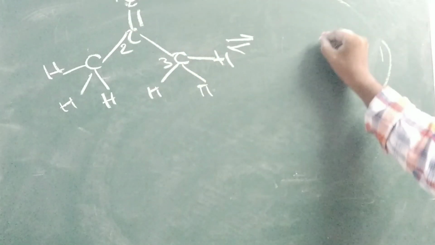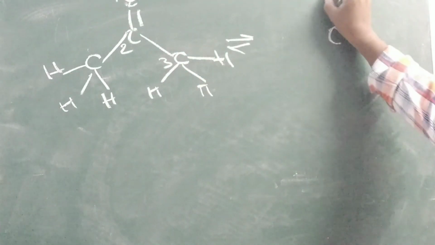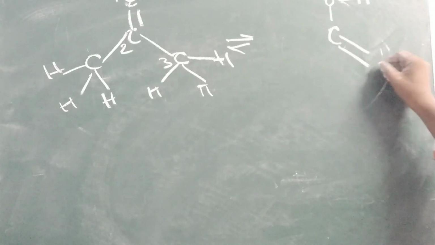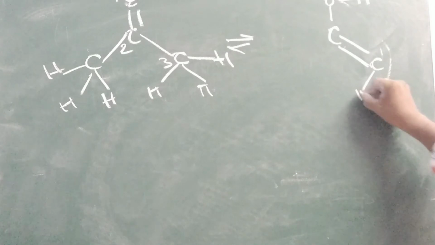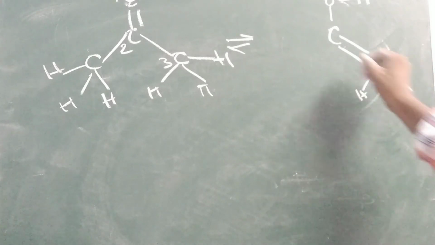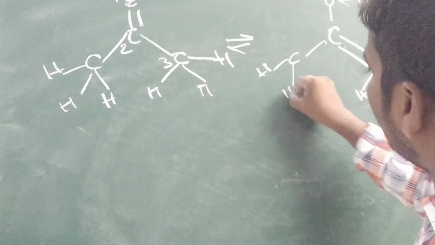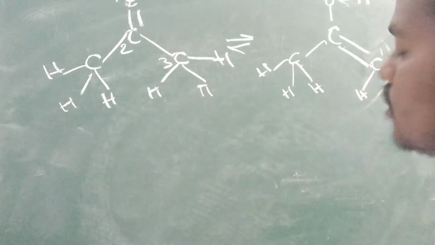The proton is transferred within the molecule only. So C, O, H, double bond carbon, hydrogens. Count the sigma and pi bonds.